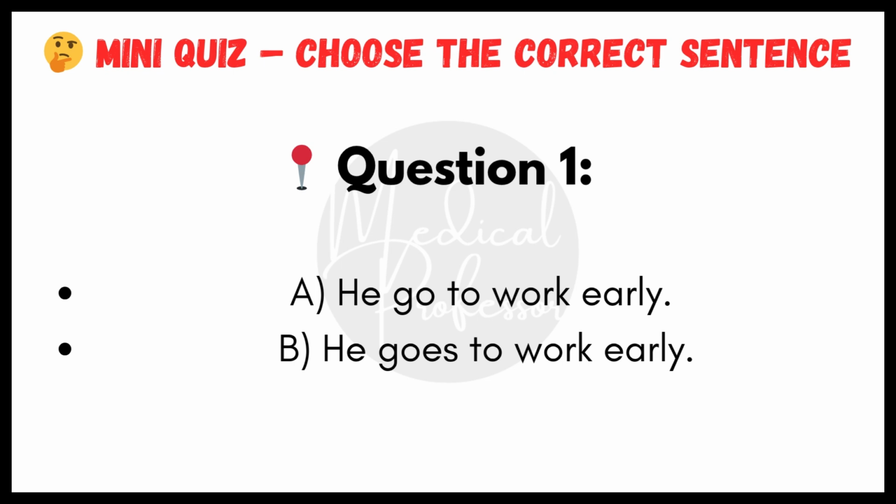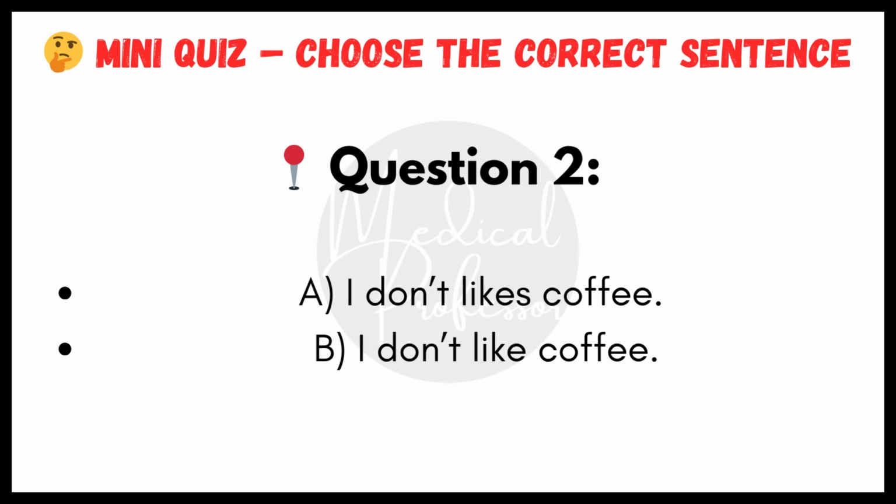We use goes with he, she, it. Question number two. "I doesn't like coffee" or "I don't like coffee." The correct answer is I don't like coffee. After don't, always use the base form of the verb.